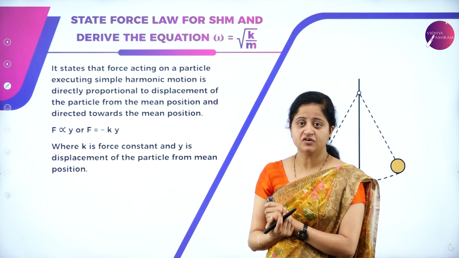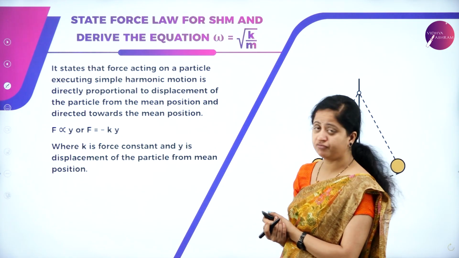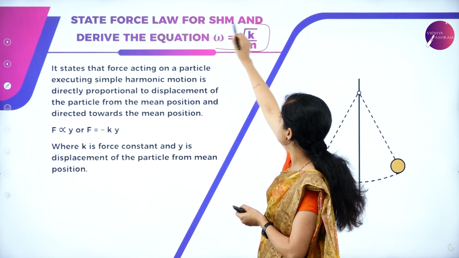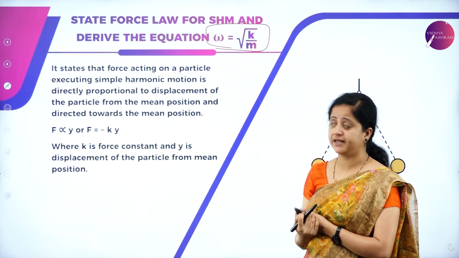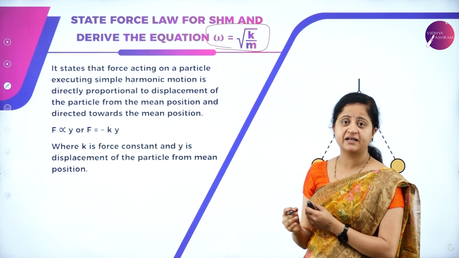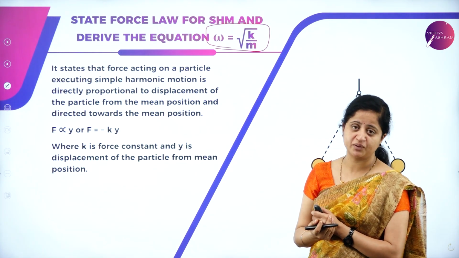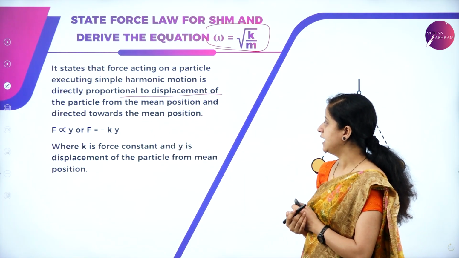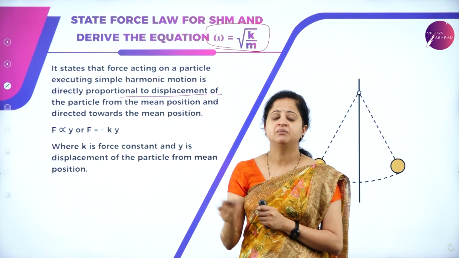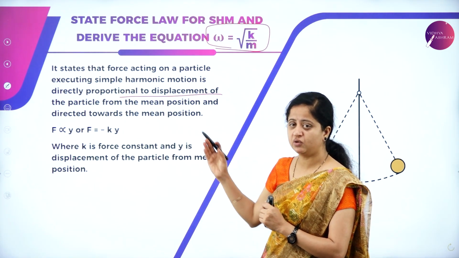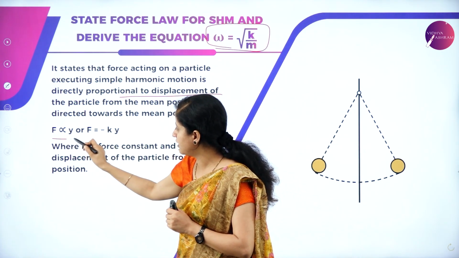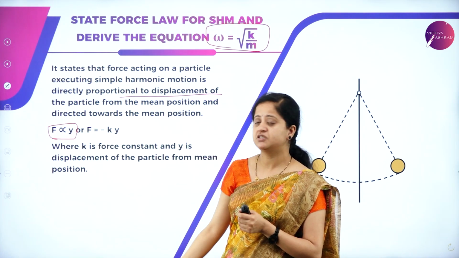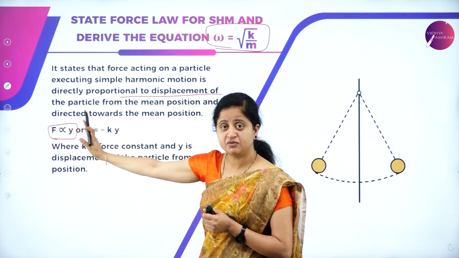So we have come across the force constant K. Now let us state the force law for simple harmonic motion, and we need to derive the equation omega is equal to root of K by m. It's very important. The force law states that the force acting on a particle executing simple harmonic motion is directly proportional to displacement of the particle from its mean position, and it is always directed towards the mean position. So f is directly proportional to y, which means the force is directly proportional to displacement.